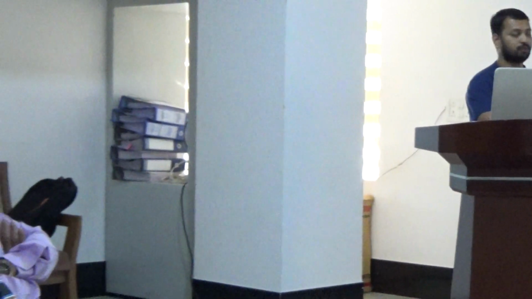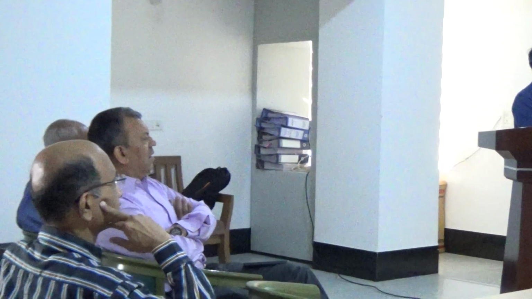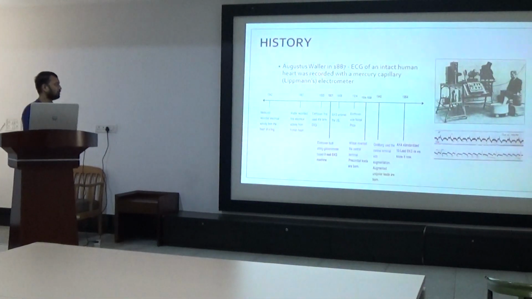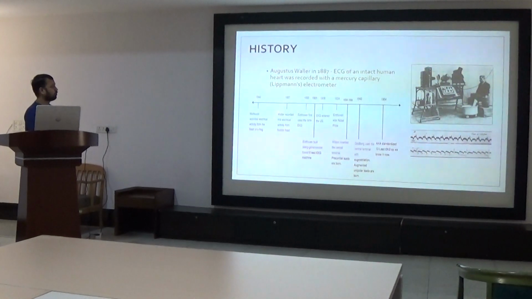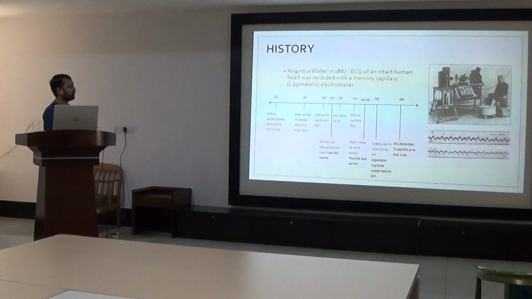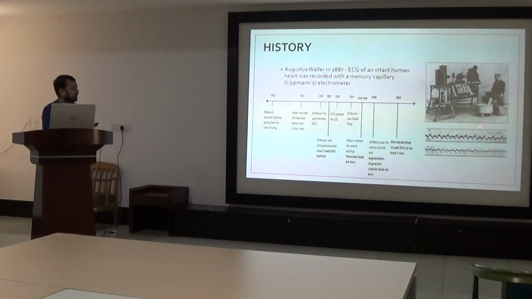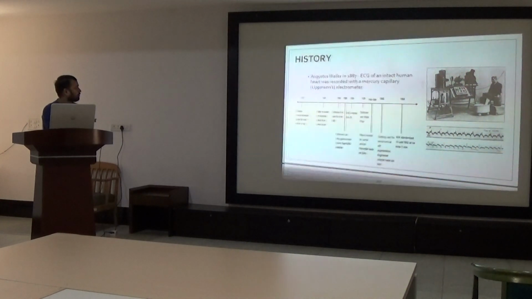Coming to the evolution of ECG, it was as early as 1842 that Matteucci recorded the first electrical activity from a frog. In 1887, Augustus Waller was the first human to record the electrical activity of the human heart. Here is the image of the first recording, where a person is dipping his feet and both of his hands in an electrolyte solution, and the electrical activity of the heart is recorded like this.